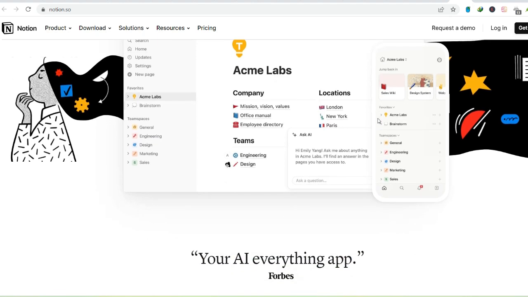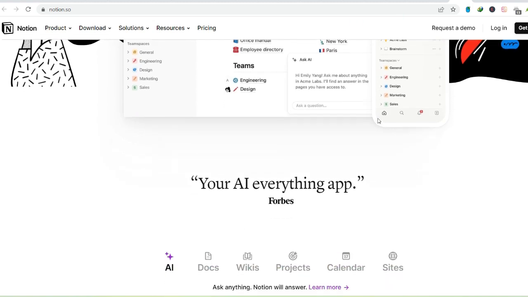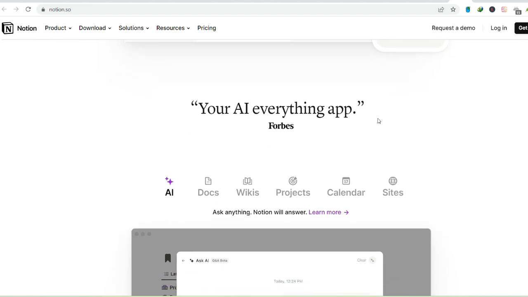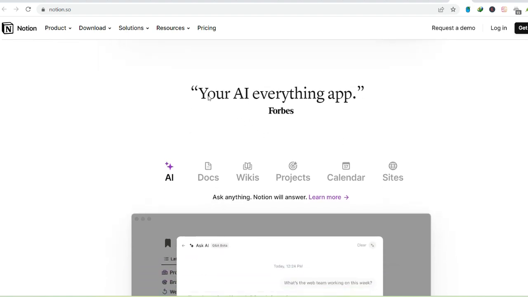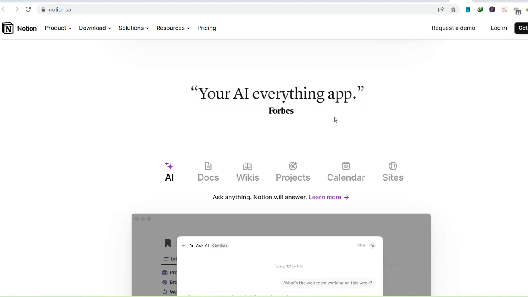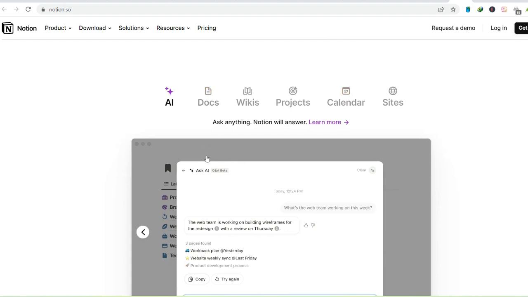But what if that sleek interface comes with a price tag that stings a little too much? Fear not, fellow organization warriors. We're diving deep into the world of free alternatives to Notion. Buckle up, because we're about to explore a treasure trove of apps that'll keep your workflow streamlined without breaking the bank. The power of free, exploring what you need.